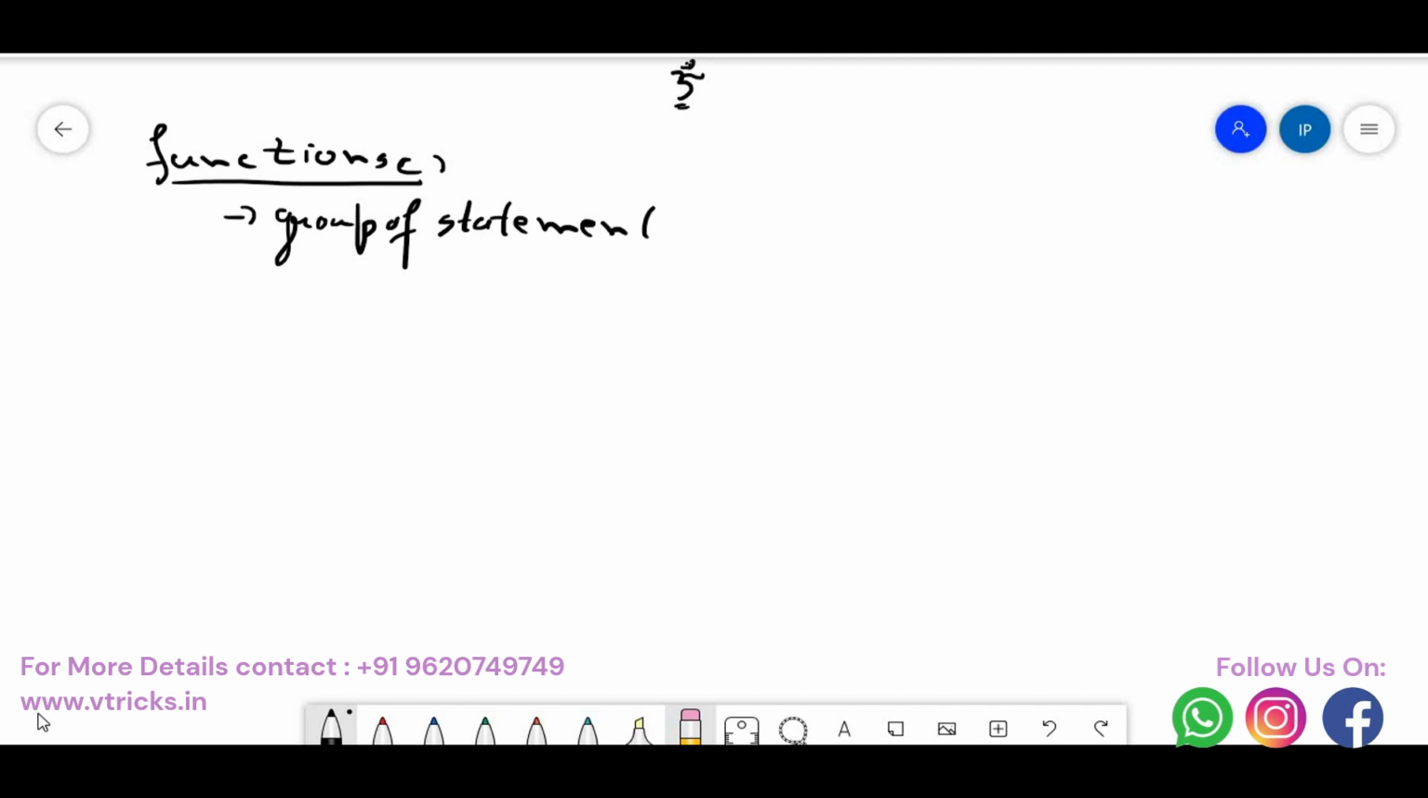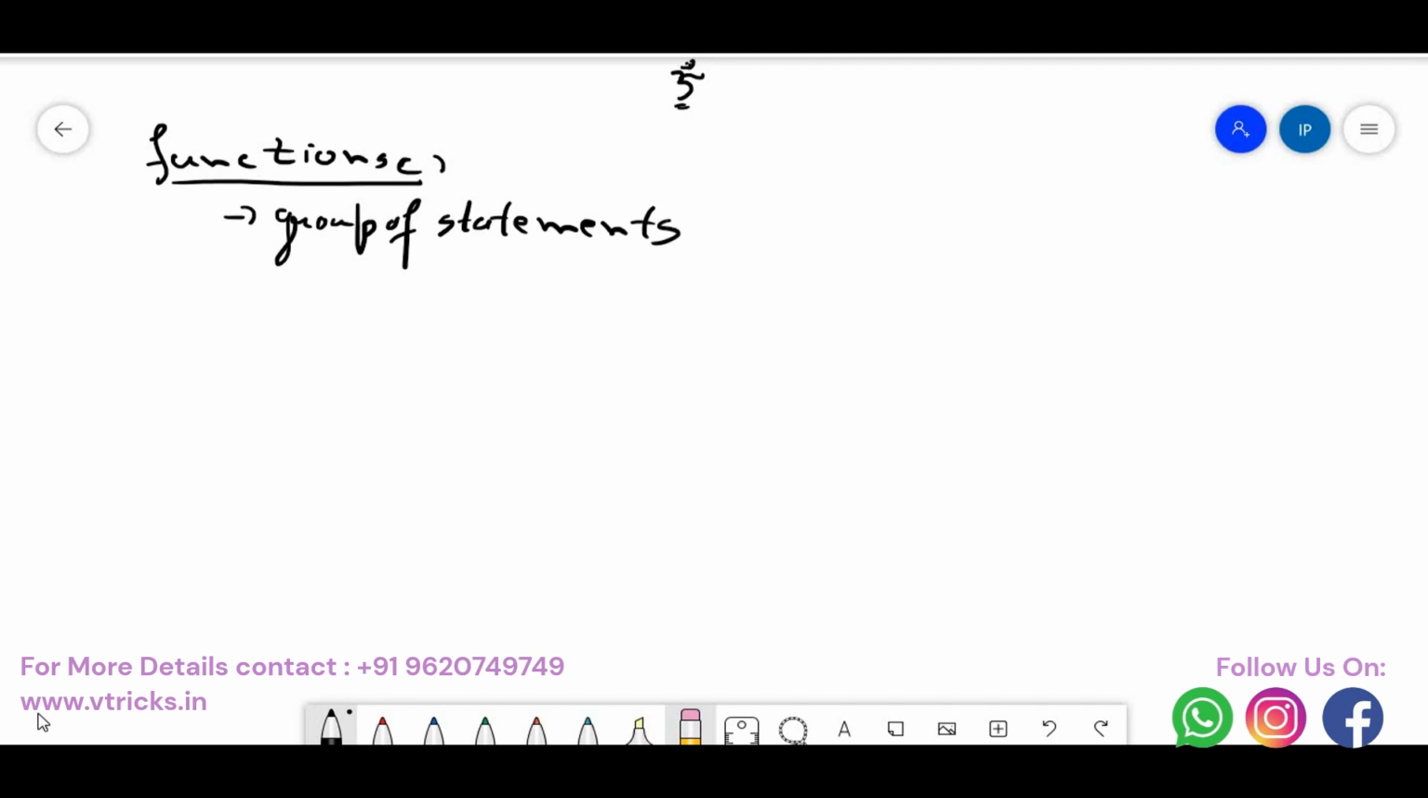Welcome to the session. The session is about functions. Whenever we start with any programming language, there is something called functions. What is a function? A group of statements combined together in a single block, we call it a function. I'll repeat, a group of statements combined together under a single block, we call it a function.